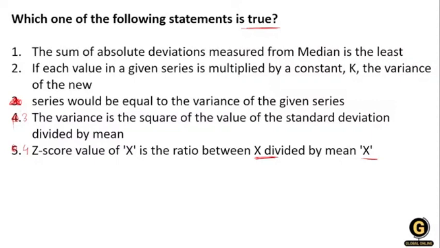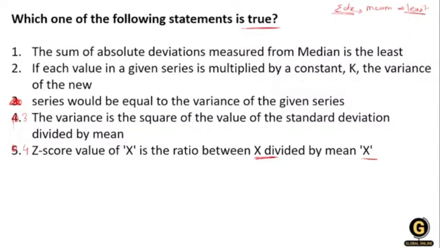Why? When we are calculating the sum of absolute deviation from the mean, the deviation is minimum. Okay, when we are taking from the mean, it is least.